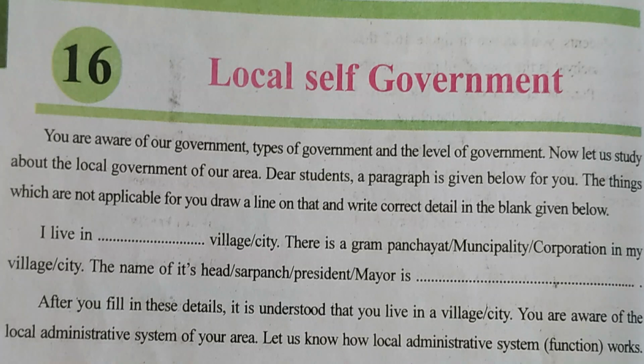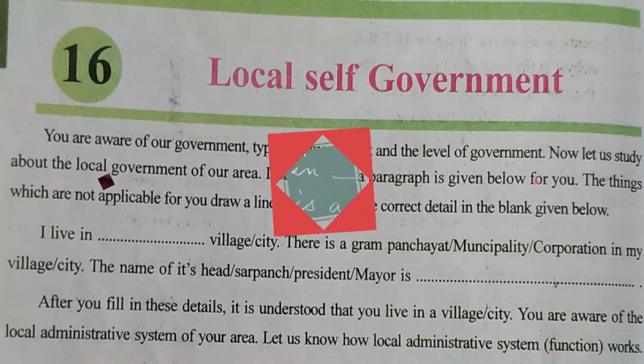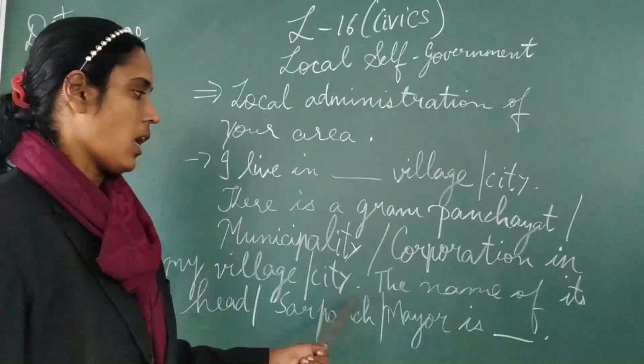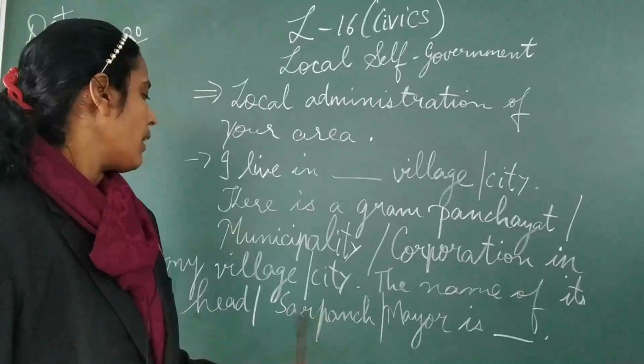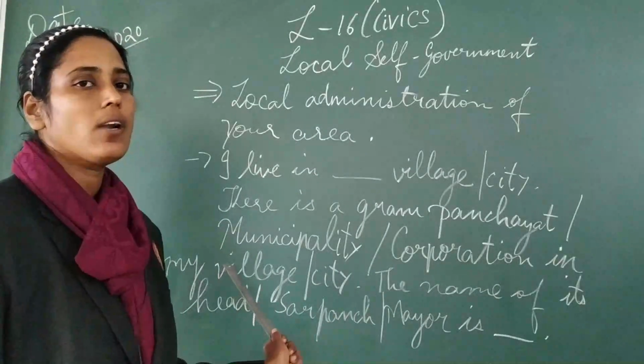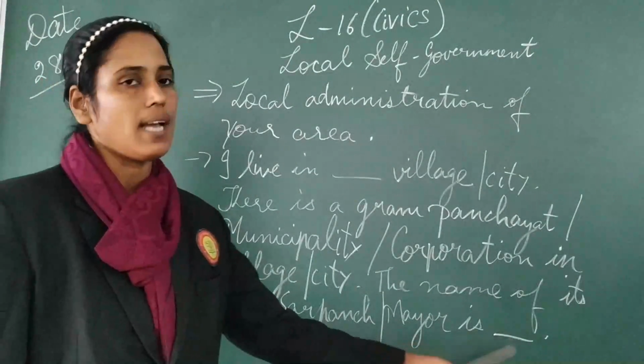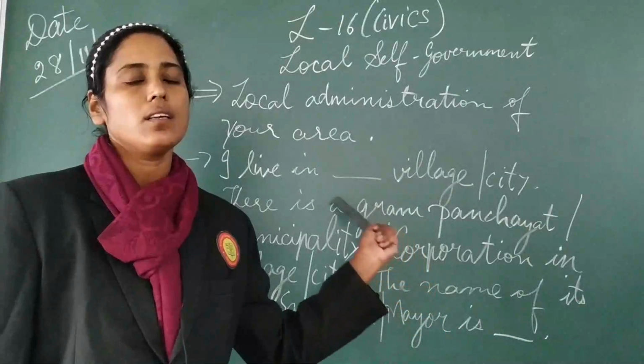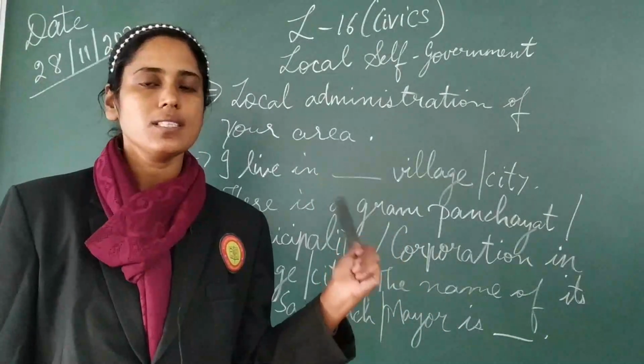I live in Gandhidham. It's a city, not a village, it's a town actually. There is a gram panchayat or a municipality or a corporation. So in your town you have a municipality, you will tick over here. In my town, the name of its head, sarpanch or mayor, you have a head over here because it's a municipality, is dash. So these details you have to fill in your textbook.